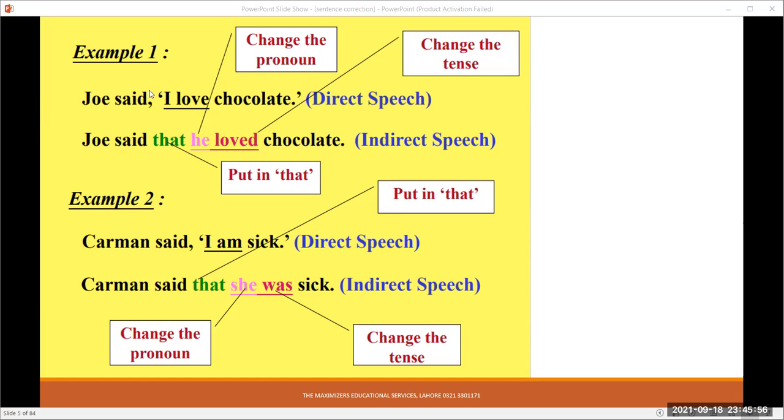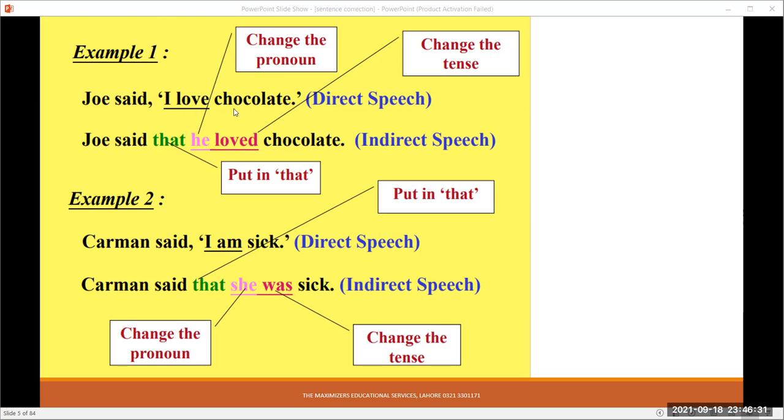It is the principal clause, you can say, and the changes inside direct speech take place according to the subject and the verb in the reporting speech. Now here, number one change: said is in the past indefinite tense because it is the second form which is being used here. Inside, I love chocolate, love is the present indefinite tense.